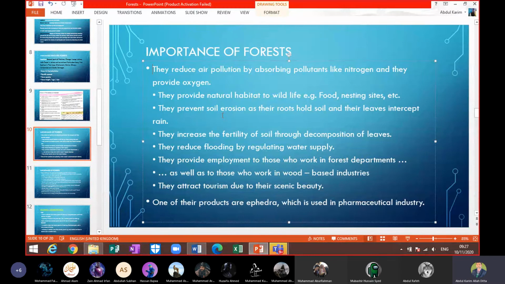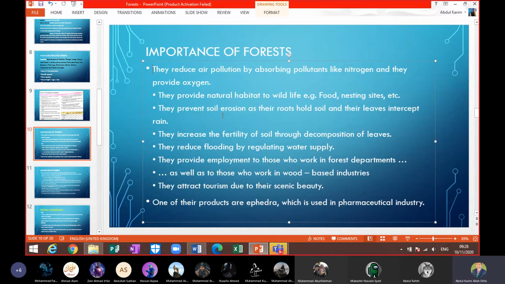Because if we cut down the trees, we write that the natural habitat of wildlife will be affected. So many species can go into the category we call endangered species. Or if we totally destroy their habitat, they can become extinct species.